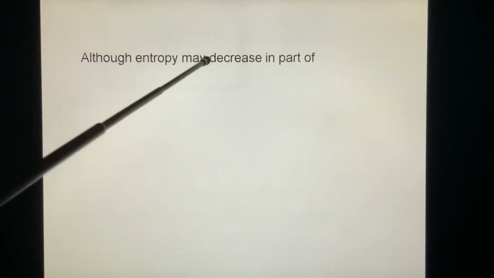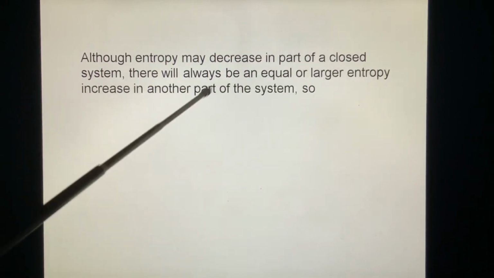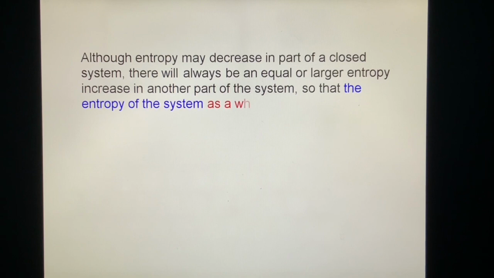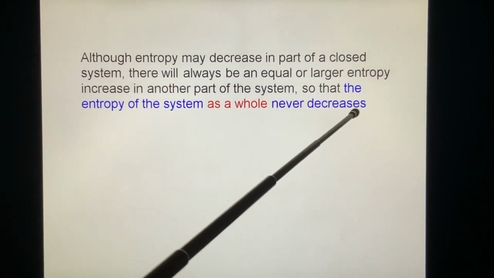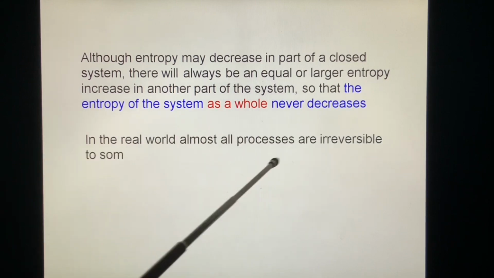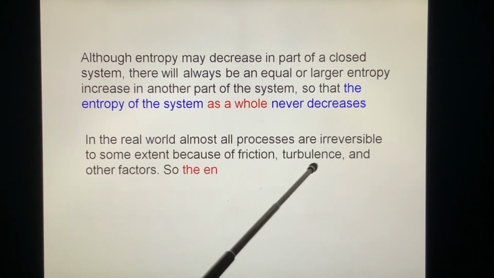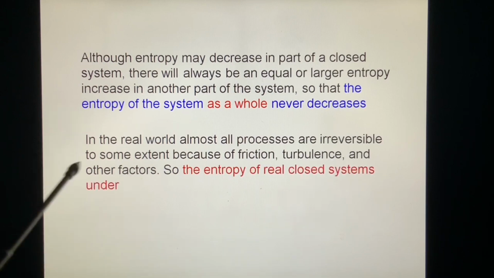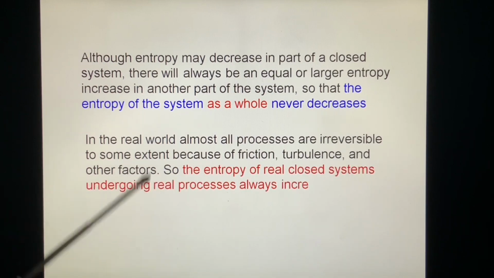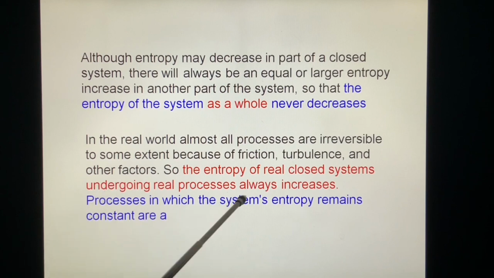Although entropy may decrease in part of the closed system, there will always be an equal or larger entropy increase in another part of the system, so that the entropy of the system as a whole never decreases. In the real world, almost all processes are irreversible to some extent because of friction, turbulence, and other factors. So the entropy of real closed systems undergoing real processes always increases. Processes in which the system entropy remains constant are always an idealization.